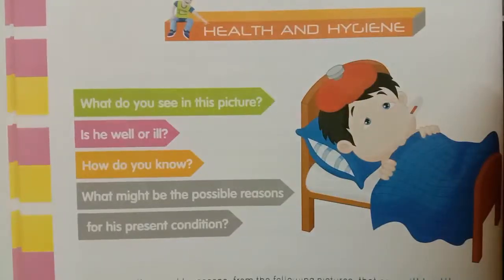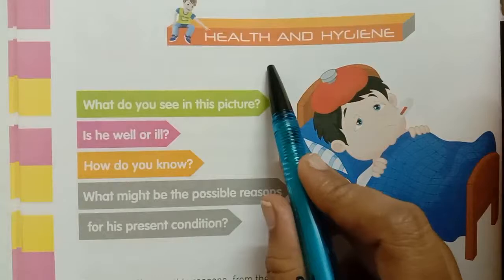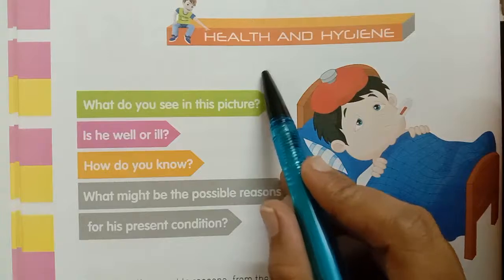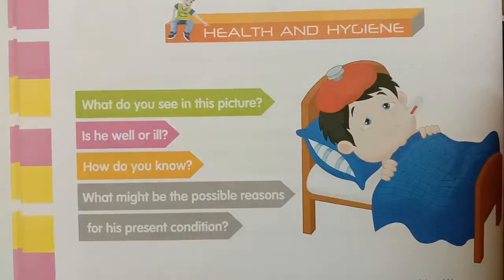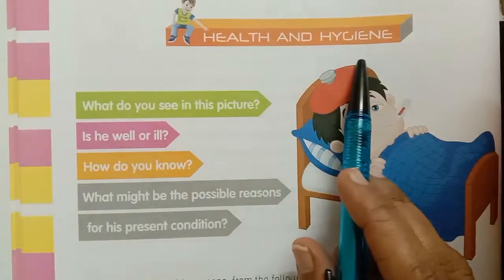Okay children, in the last class you learned about the Water is Life activity book and workbook. Now I am going to tell you about the next lesson in volume 2, Health and Hygiene. Children, take out your volume 2 course book, page number 12. See here children, health and hygiene.